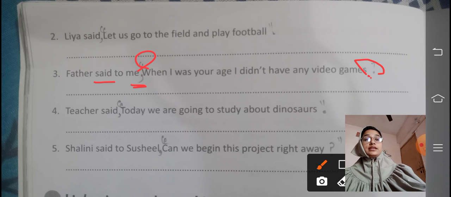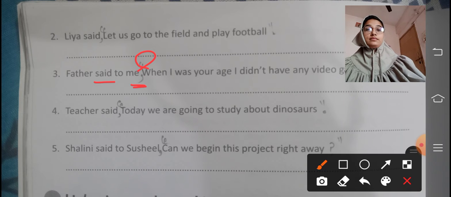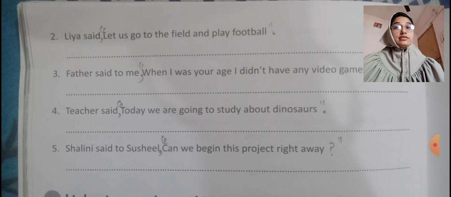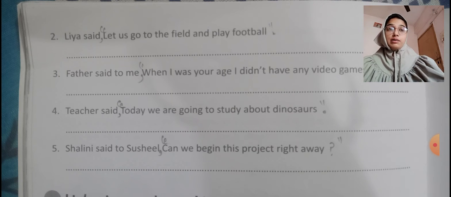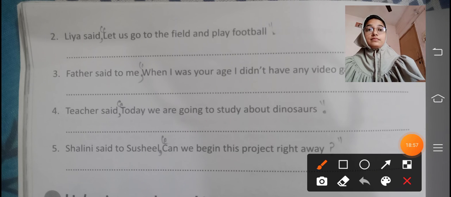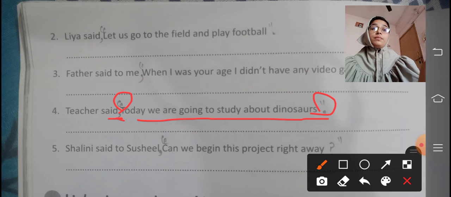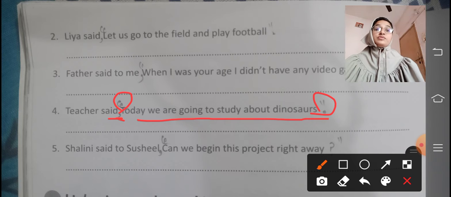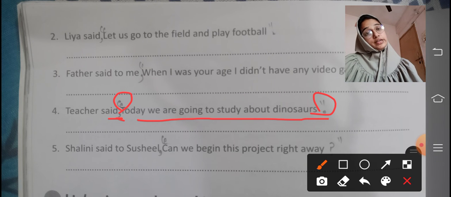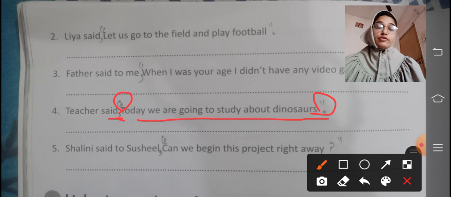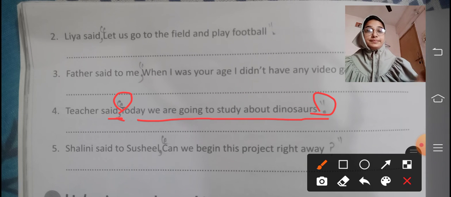Okay. Next sentence. Fourth one. Teacher said today we are going to study about dinosaurs. So teacher said, comma, inverted comma started. Today we are going to study about dinosaurs. Full stop, inverted commas closed. So teacher said, comma, inverted commas. Today we are going to study about dinosaurs. Full stop, inverted commas closed.